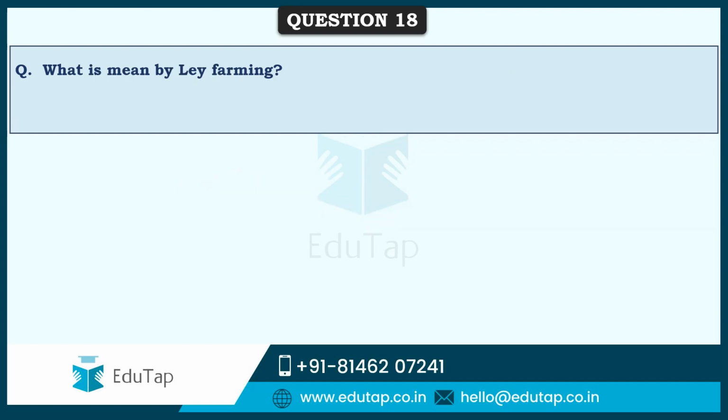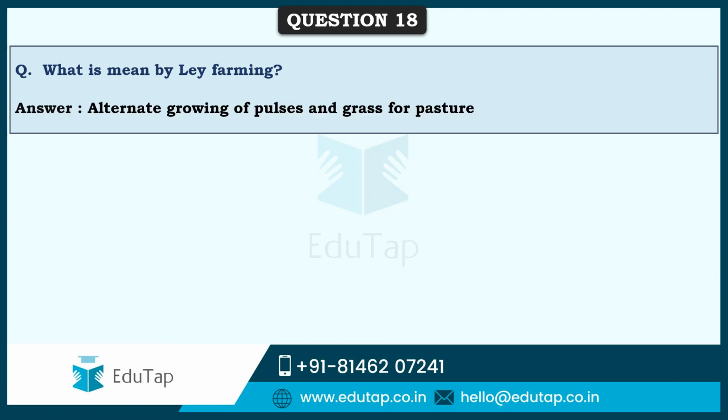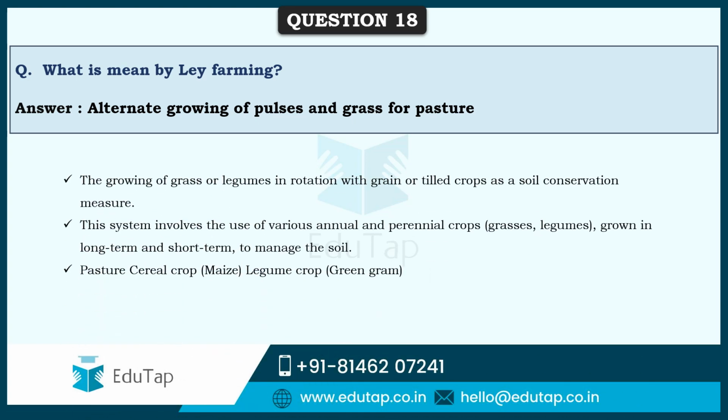So friends, next is, what is meant by ley farming? It means alternate growing of pulses and grasses for pastures, and this is done as part of both a soil conservation measure and also for fodder purposes.